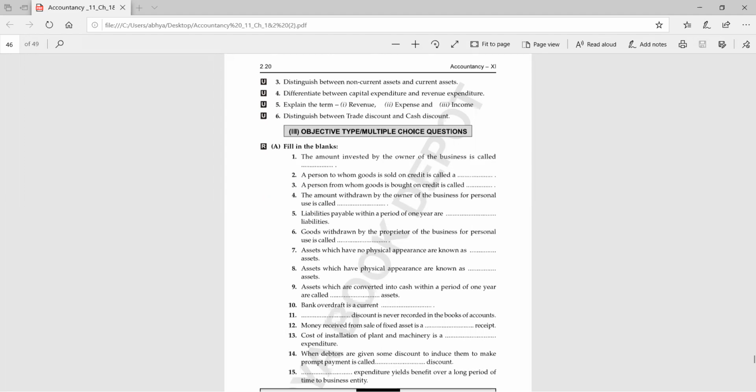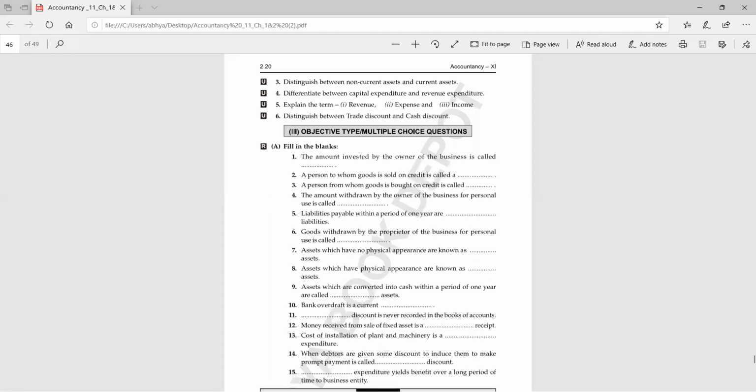Yes, Kanishka, I have unmuted you. Start reading next. Yes, ma'am. Eighth. Assets which have physical appearance are known as tangible assets. Yes, very good. Next, be a little bit fast.